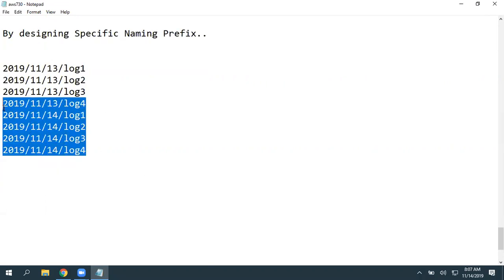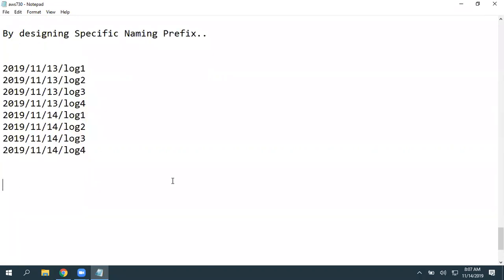Okay. So now you are maintaining one particular naming standard. Another one, you have files like logs, with log 1 followed by the date. So you are not maintaining any specific naming prefixes.